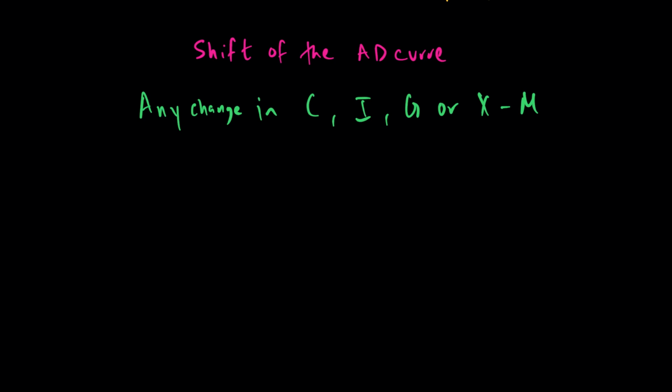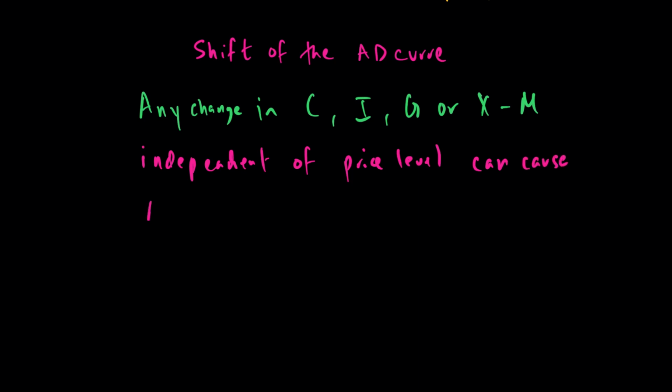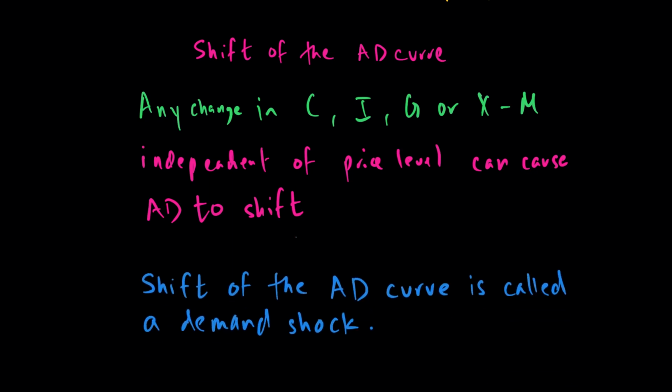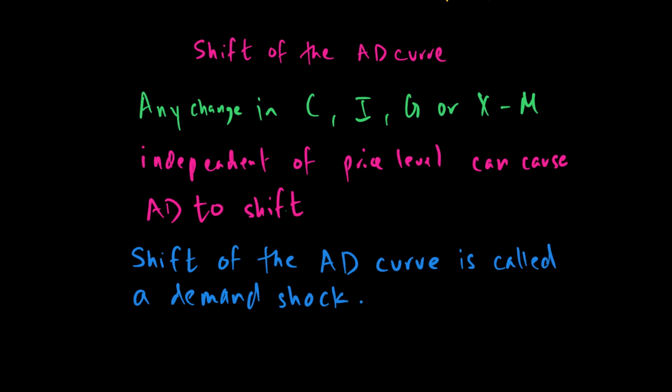So anytime C, I, G, or X minus M rises or falls independent of price level, it can cause AD to shift. And we call such a shift a demand shock. So a shift of the AD curve is called a demand shock.